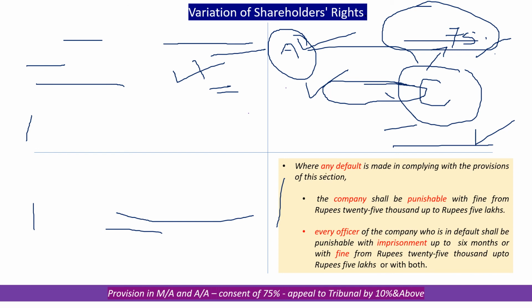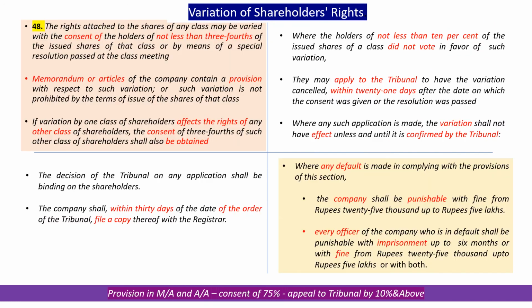In respect of variation of shareholders' rights, the company has a major responsibility, and therefore it has to ensure that there is no default, because if there is a default, the company and its officers will face penalties and criminal punishments. Besides that, the company has to follow the procedure and carry out the due process of law. This is the provision regarding the consent of 3/4, passing the resolution as a special resolution.